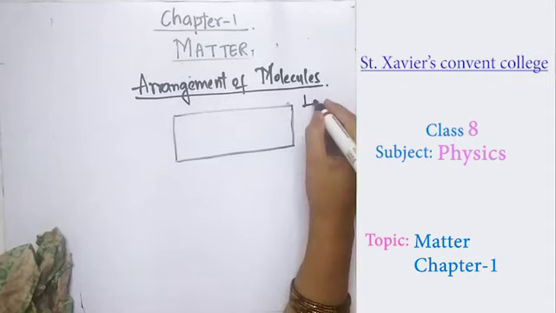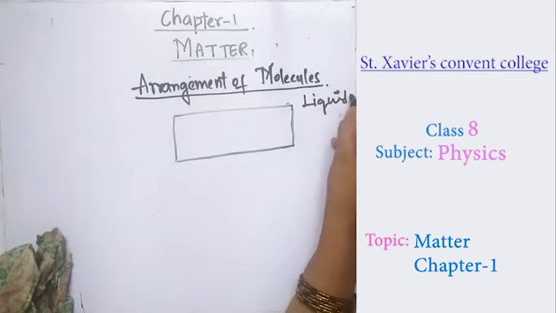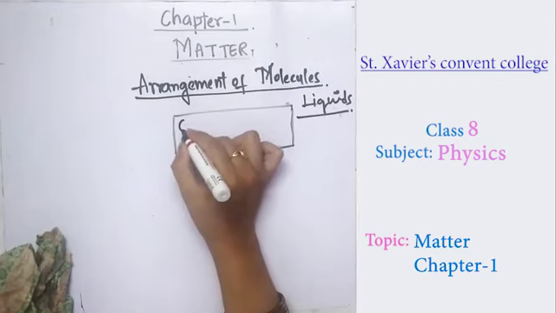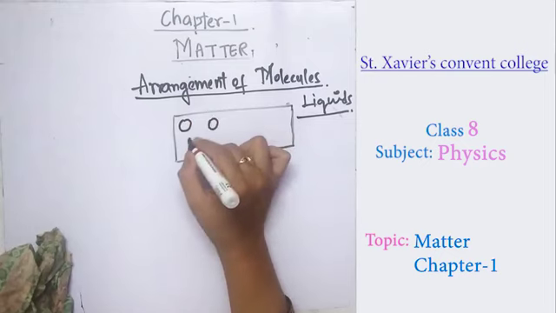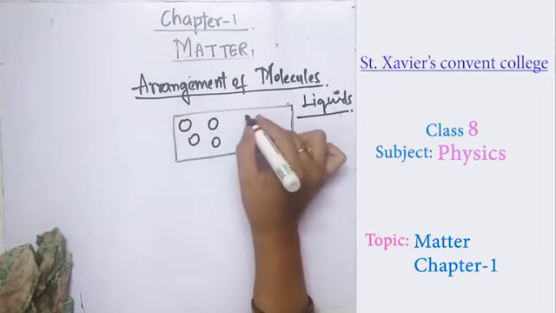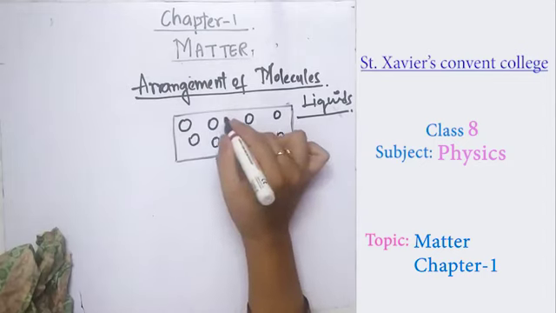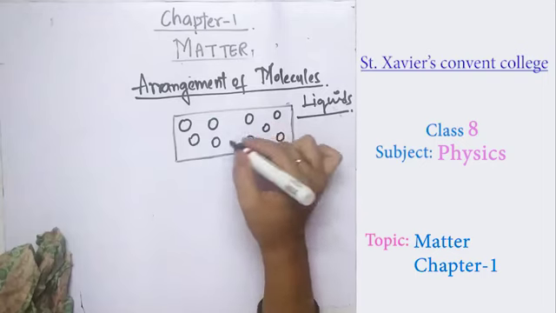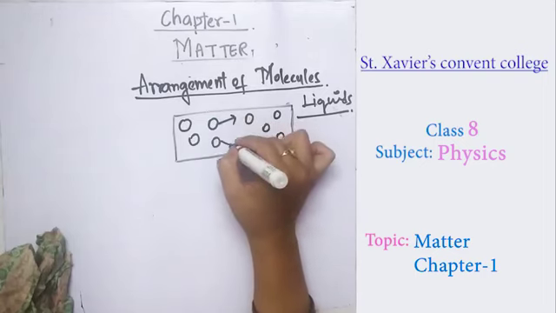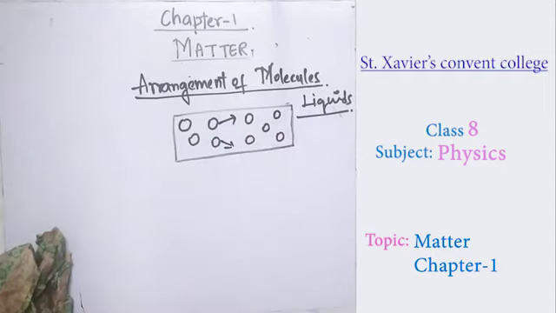Now we come to the liquids. As I told you before, liquids do not have such a compact structure, and there is somewhat more space between the molecules. They have the tendency to move here and there, so they have a random motion. The molecules are liable to perform a random motion, and they can attract or repel each other with intermolecular forces, and they can move freely in a liquid.